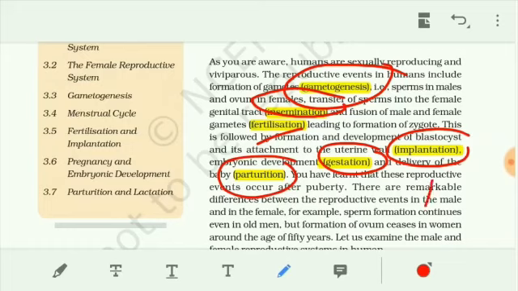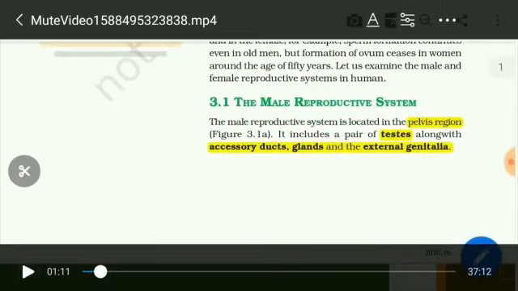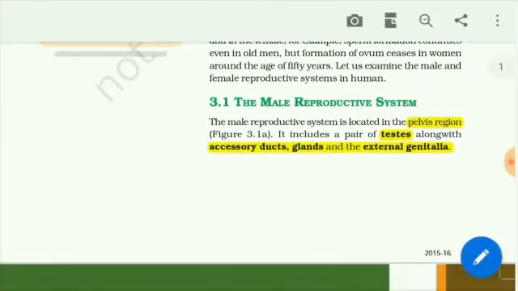Then first we explain the male reproductive system. Normally, the male reproductive system is located in the pelvis region. Pelvis region is nothing but the lower abdomen region. The male reproductive system, like the testis and other organs, are present in the pelvis region of a male. It includes a pair of testes. Testes is the plural, and the singular is testis.